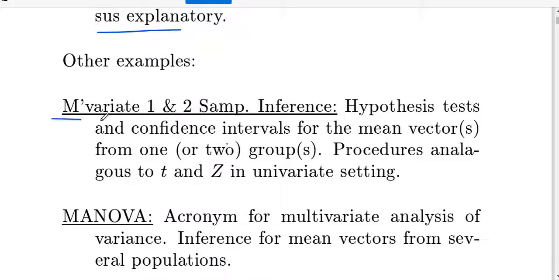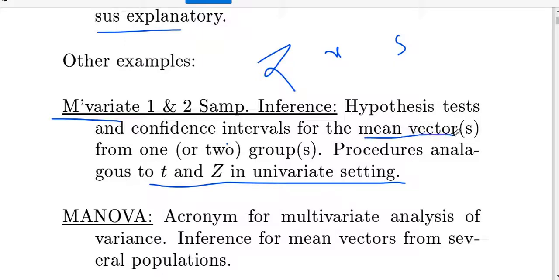See here, one- and two-sample inference for means. We discussed in normal distribution that we have the Z test, in general, for a single mean and for two sample means. Here also it is the same. Hypothesis tests and confidence intervals for the mean vectors from one or two groups are procedures analogous to the Z and t tests in the univariate setting. Here we are always dealing with a mean vector and a variance matrix.